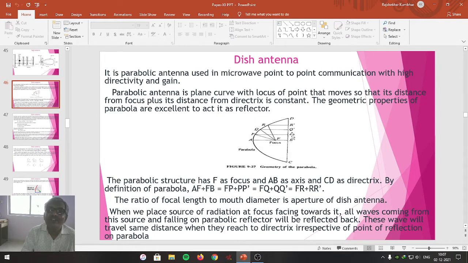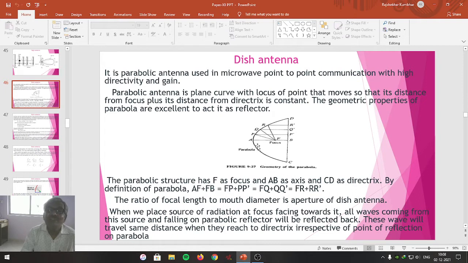This is called the directrix. CD is the directrix. AF is the focal length. FB is the distance of the point on the directrix up to the focus. Under this condition, AB is the axis of the parabola. AB is the same as AF plus FB. It is the same as FP plus PP dash, FQ plus QQ dash, FR plus RR dash. It is represented here. So that is a peculiar property of the parabola.